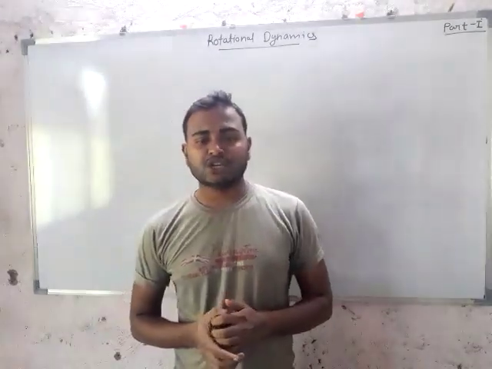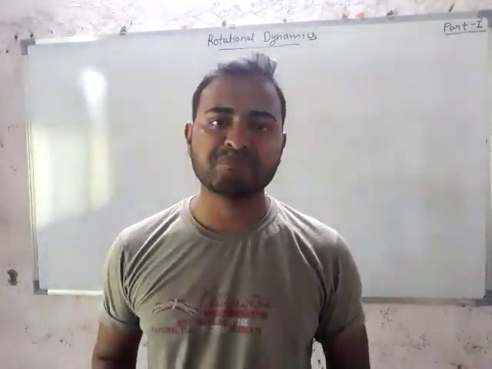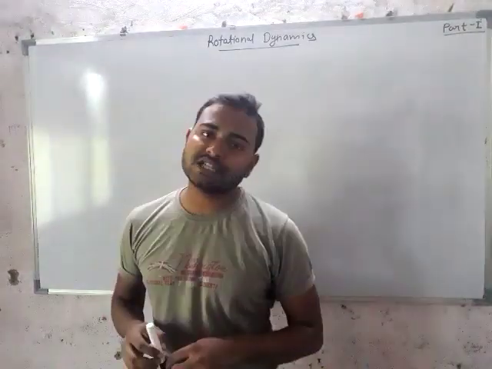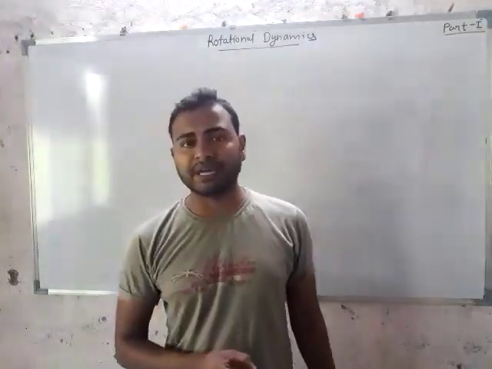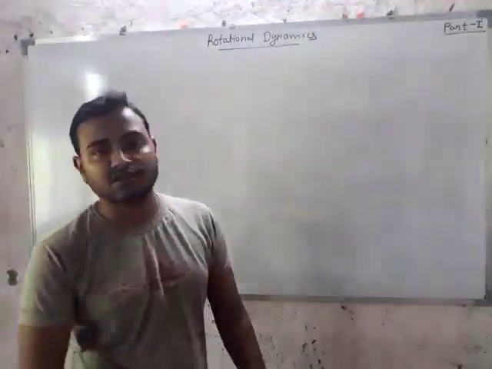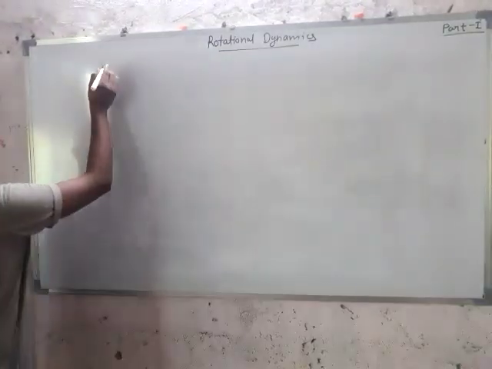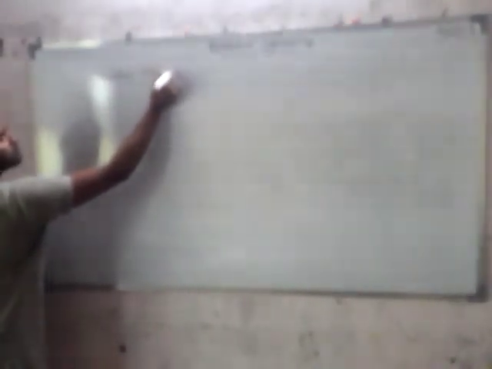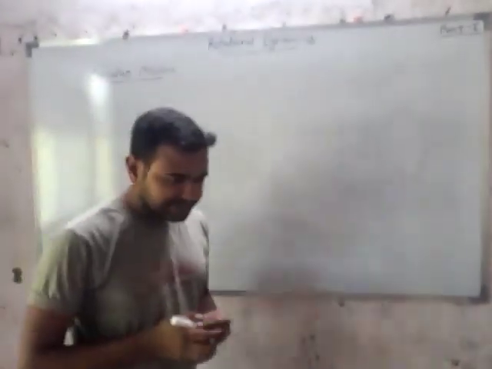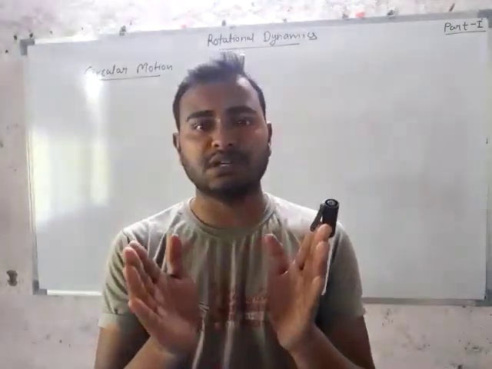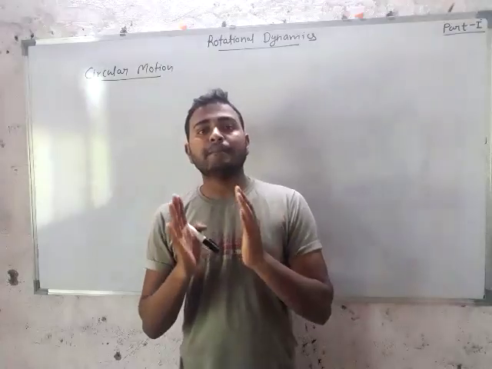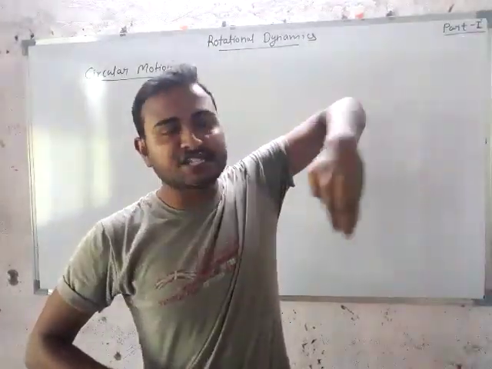In this lecture we are talking about the subject physics, and in physics the very first chapter is rotational dynamics. Student, according to your syllabus, the very first topic in rotational dynamics is circular motion. Let's see what circular motion is. Circular motion means the type of motion in which a particle revolves on the circumference of the circle.